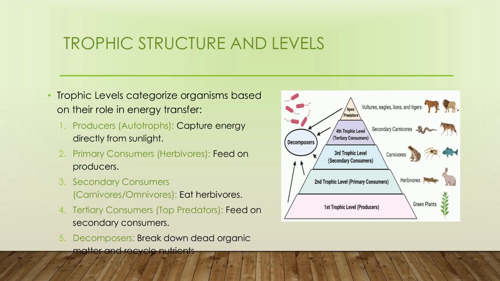For this, energy should go back to the atmosphere, and we need decomposers. Decomposers break down dead organic matter and recycle the nutrients. Decomposers can be bacteria, fungi or earthworms, depending upon the type of ecosystem.